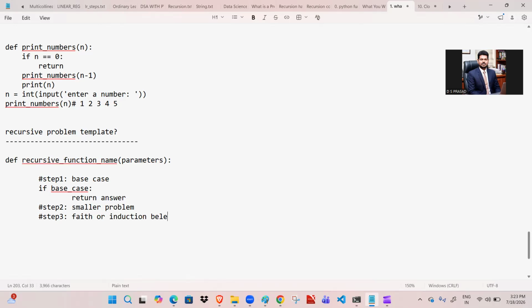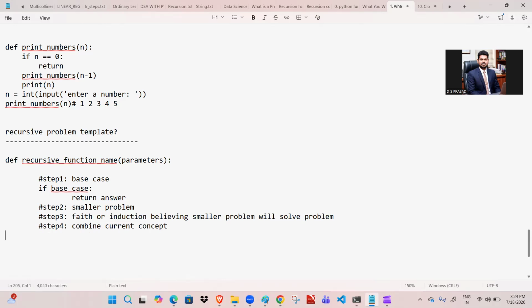Believing the smaller problem will solve the problem. And after that, step four. What is step four? Combine the current concept.